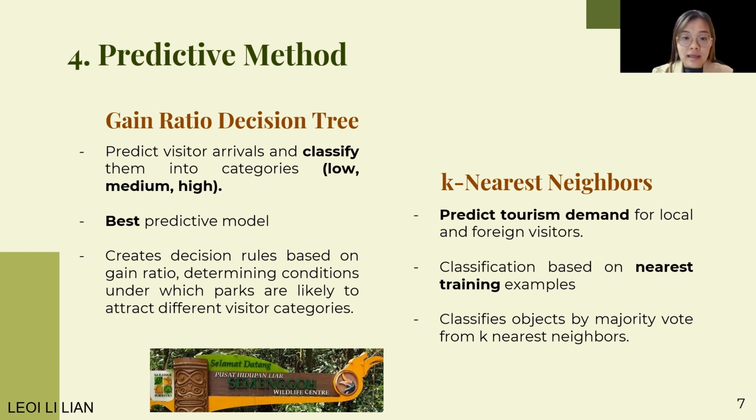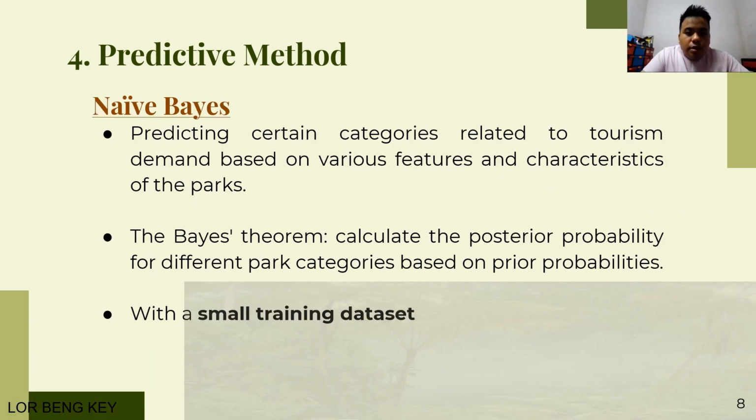Next is KNN, K-nearest neighbors. KNN is a method that predicts tourism demand for both local and foreign visitors. It works like classifying objects based on their closest training examples, allowing us to anticipate the likely demand for tourist arrival by majority vote from the nearest neighbors. That way, it helps us predict what people might like in parks by looking at different features. So, even with a small amount of data, it can quickly tell us the chances of something belonging to a certain category. This helps us make better decisions for tourism planning.